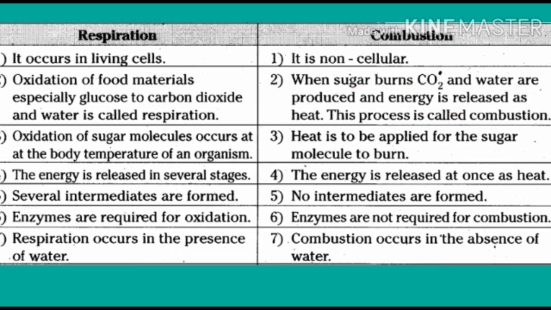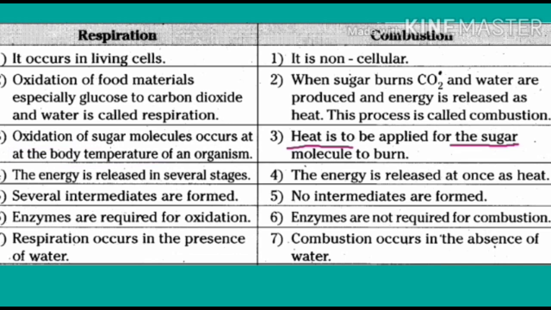The third point is that oxidation of sugar molecules in respiration occurs at the body temperature of an organism, but in combustion, heat has to be applied for the sugar molecules to burn. Still, in respiration some amount of energy is required to start the process, like glycolysis. In combustion also, some amount of energy is required to start the burning of an object.